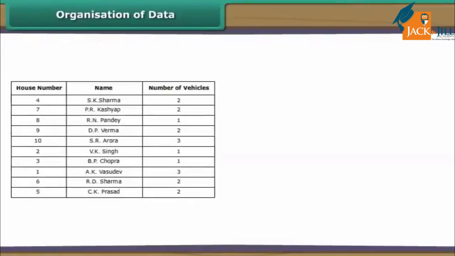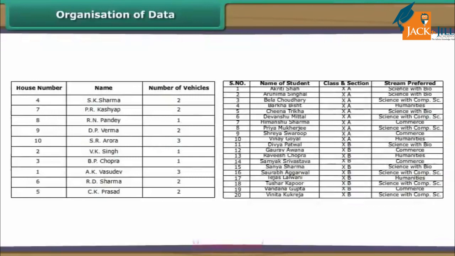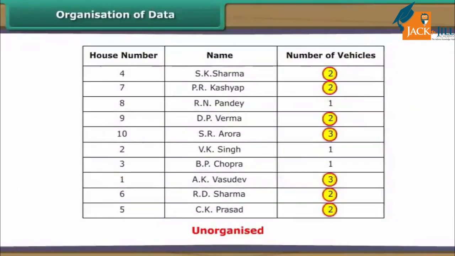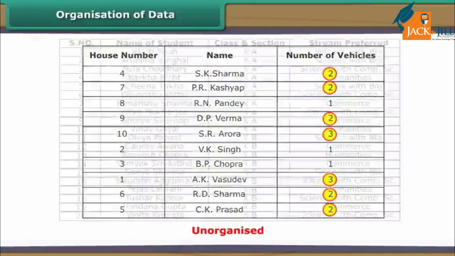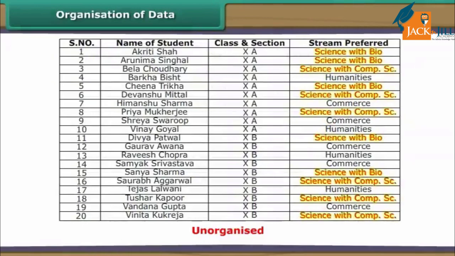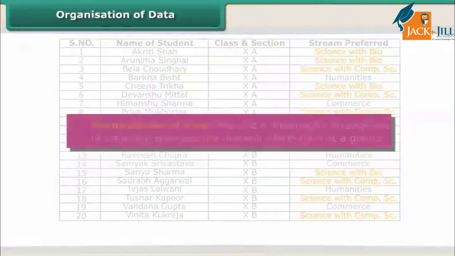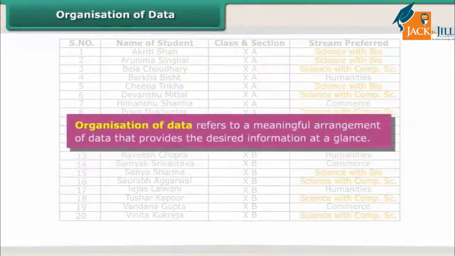Organization of data. The data collected by the RWA of the residents and the data provided by Sheetal to the academic in charge are unorganized. Why? The former does not tell the RWA at one glance the number of residents who own more than one vehicle. Similarly, the latter does not tell the academic in charge at one glance the number of students who have opted for science. Organization of data refers to a meaningful arrangement of data that provides the desired information at a glance.